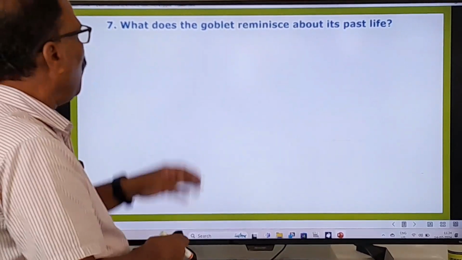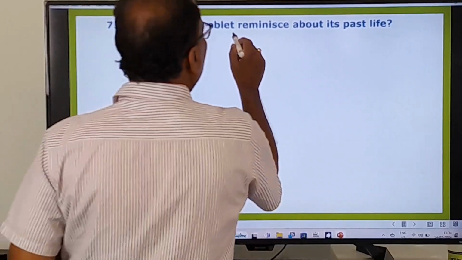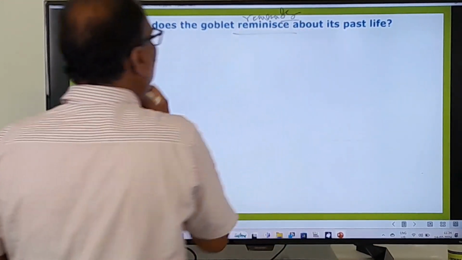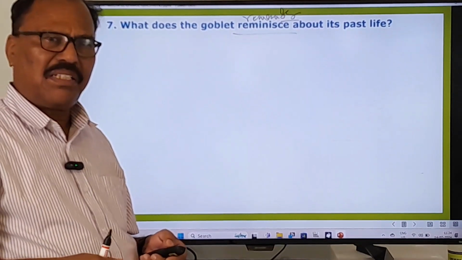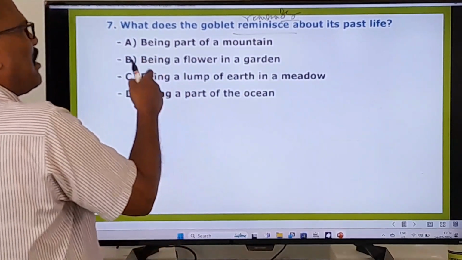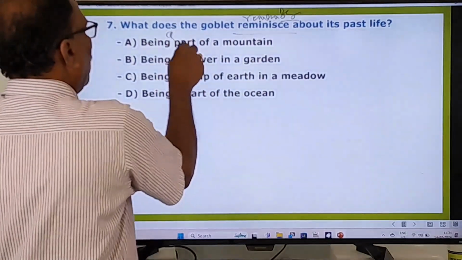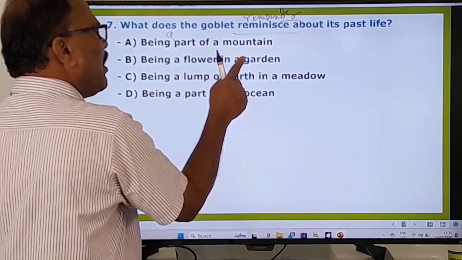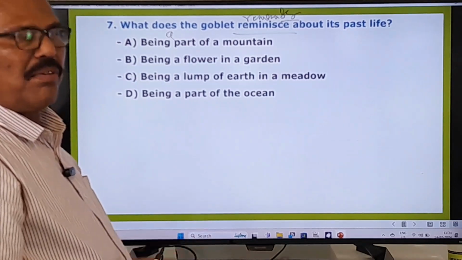The seventh question is, what does the goblet reminisce about its past life? Reminisce means remember. What does the goblet remember about its past life? Here are given 4 options. You have to choose the right one. Being a part of a mountain, being a flower in a garden, being a lump of earth in a meadow, being a part of the ocean. What is the relevant and right answer? You have to choose there.